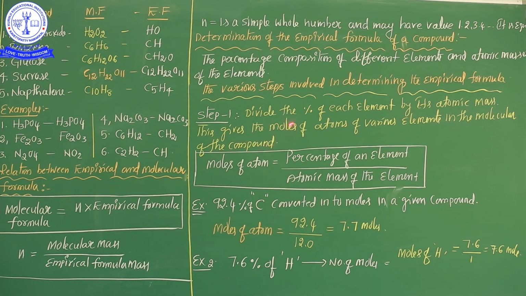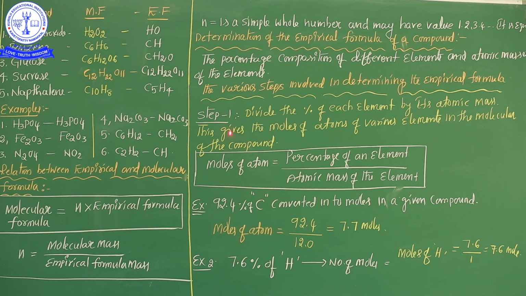This gives the moles of atoms of the various elements in the molecule of the compound. See, whenever you divide the percentage of each element by the atomic mass, the value is equal to the moles of the atom.